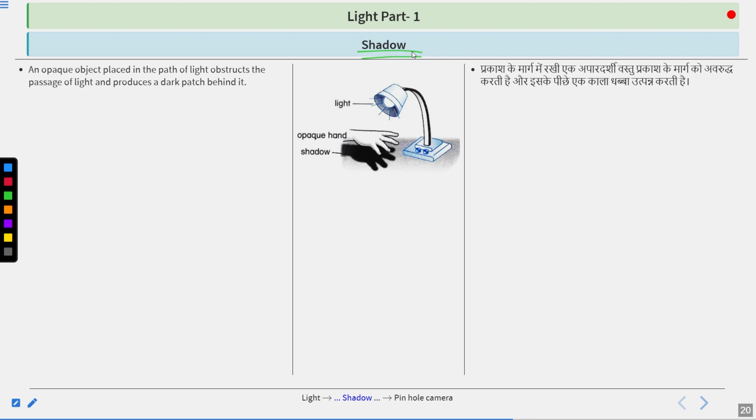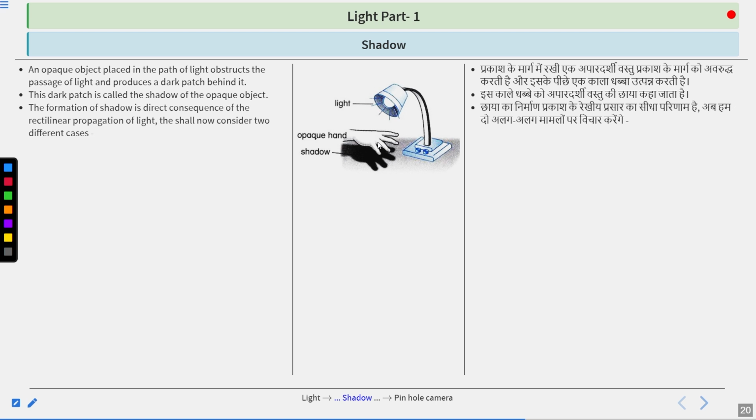Now the shadow. What do we mean by shadow? Let's understand it. An opaque object placed in the path of light obstructs the passage of light and produces a dark patch behind it. The dark patch is called the shadow of the opaque object. So here is a point of light. There is an opaque object. Now you can say the light struck here and went in another direction. No light reached this point. So here you can say this is the black dark shadow.